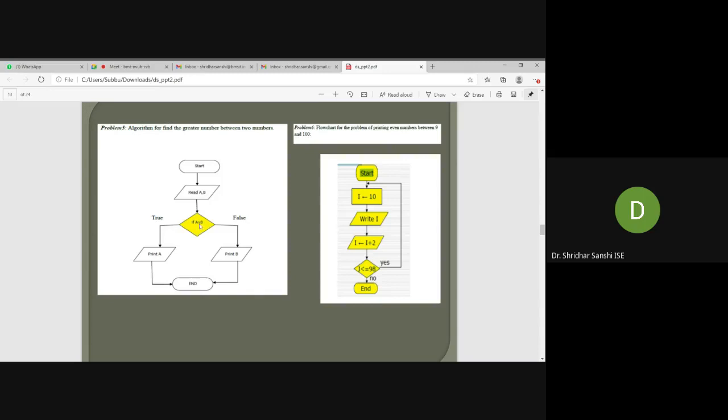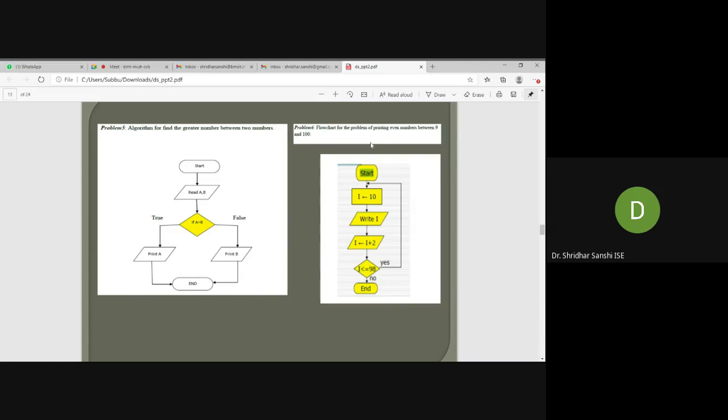Otherwise, if A is not greater than B, we'll go to the false branch. We will not print A at that time. We'll go to the false and we will print B and stop the execution. So if A is greater than B, we will not execute this statement. We will execute only this statement and we will end. So this is how you need to write a flowchart for a branch instruction.